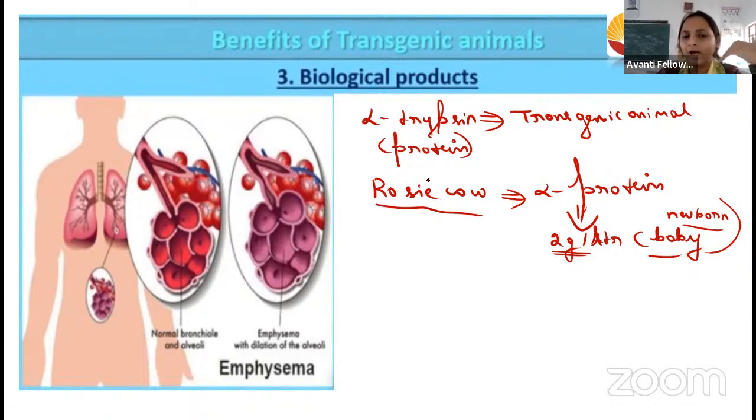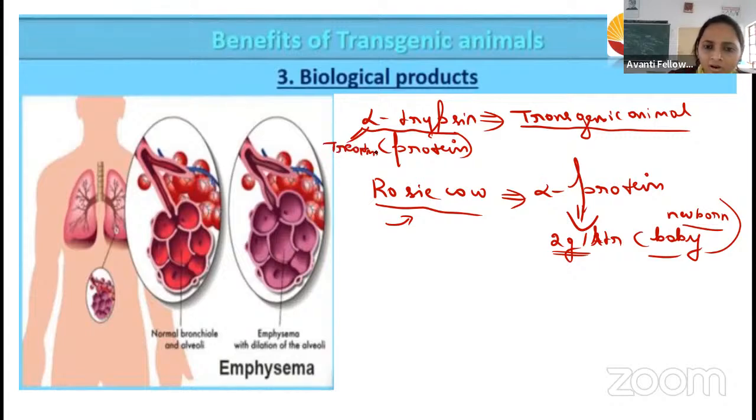So how are we going to synthesize a biological product? By using the transgenic animal. In the rosy cow, we have inserted this alpha protein gene. Then in the cow milk, it is going to produce the alpha protein. Then I have told you about alpha trypsin also. This is also produced in transgenic animals, and alpha trypsin is used for the treatment of emphysema.